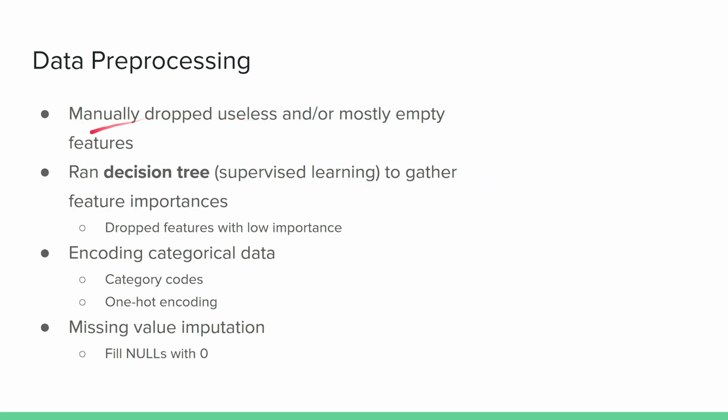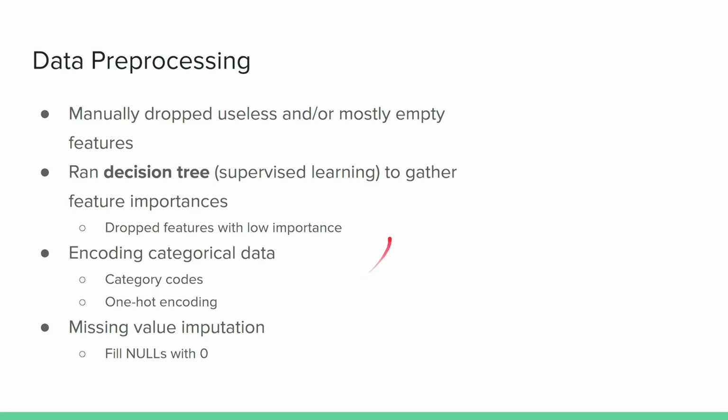So let's start with how we preprocessed our data. We started off by manually dropping useless columns, or columns that, for example, had 50% of their data missing, because they obviously wouldn't be as helpful. Then we ran a decision tree, which is supervised learning, to gather the feature importances of all the features that we're currently considering. And then we dropped the features that had low importance, obviously.